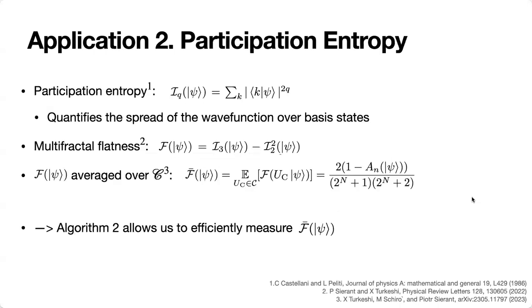The second application is on participation entropy, which quantifies the spread of the wave function over basis states, and multifractal flatness, which measures the flatness of this distribution. So our F can be averaged over the group of Clifford unitaries, and this has been proposed as this averaged multifractal flatness value. And our algorithm 2 allows us to efficiently measure this F bar, whereas it would have been difficult to measure directly otherwise.